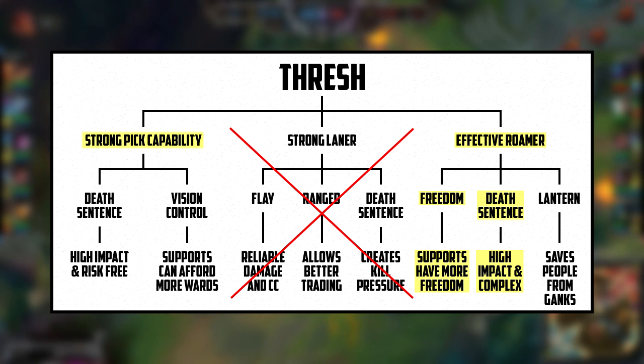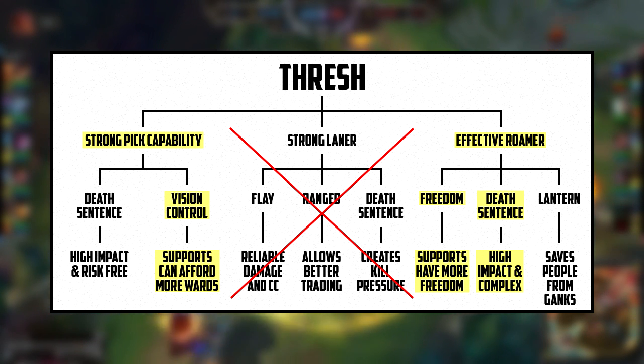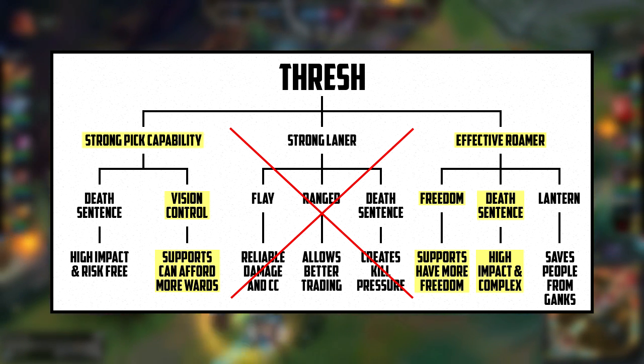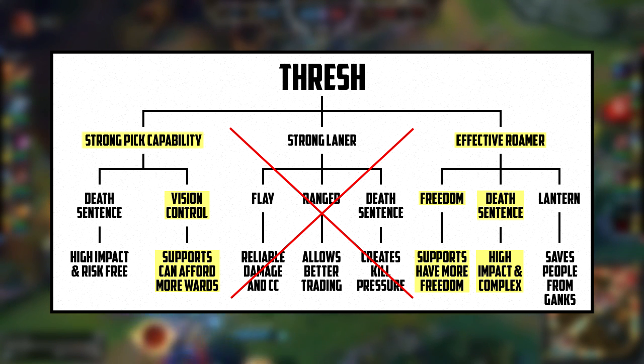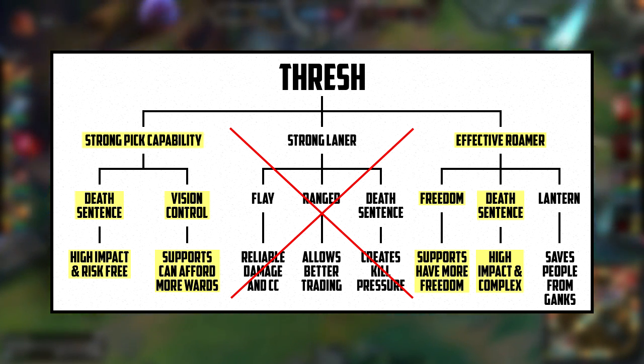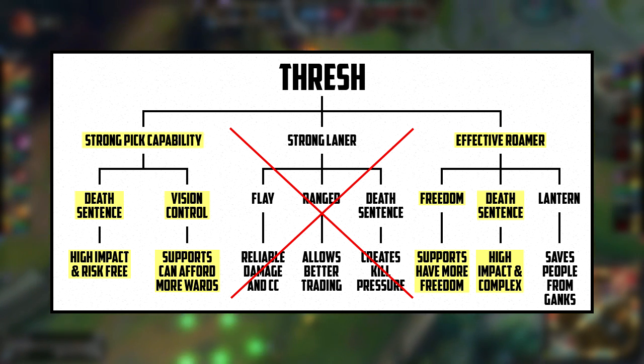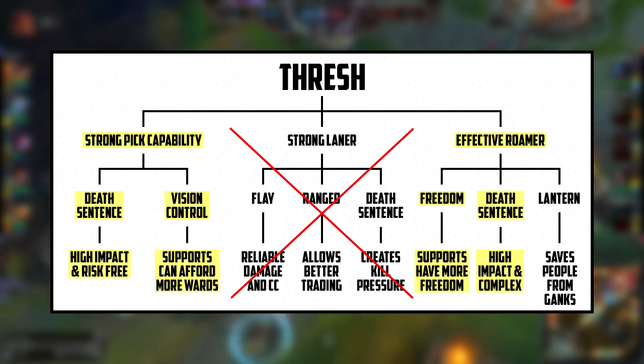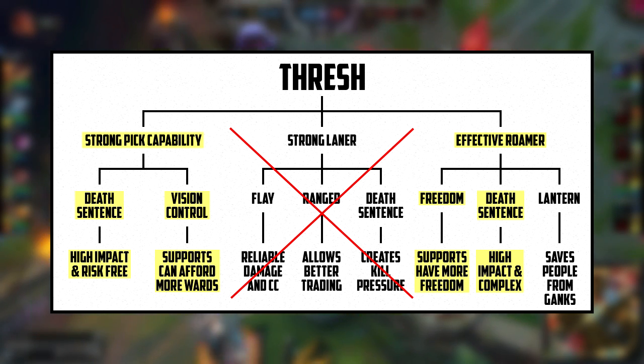On the other side of the tree, I like how I'm able to afford a lot of wards and have a sweeper, which again, generally only applies to supports and junglers. And again, I like its Death Sentence for the same reasons I described earlier. So from this I can gather that I would generally prefer to play supports or junglers, and I would like my abilities to have some sort of complexity to them. I don't just want to point and click on someone.